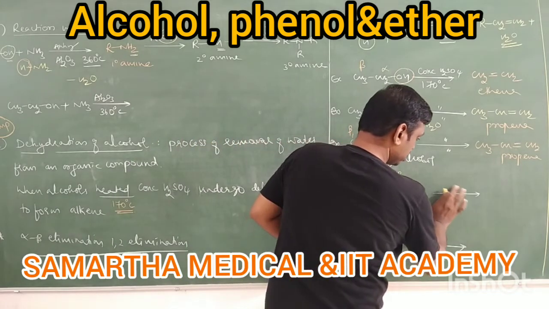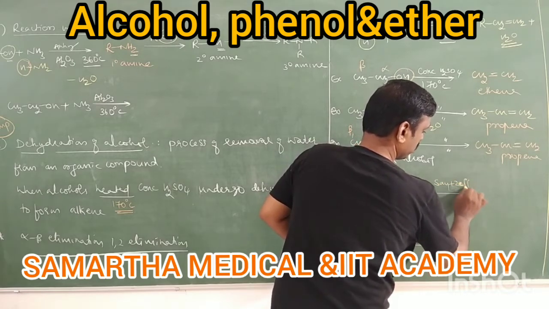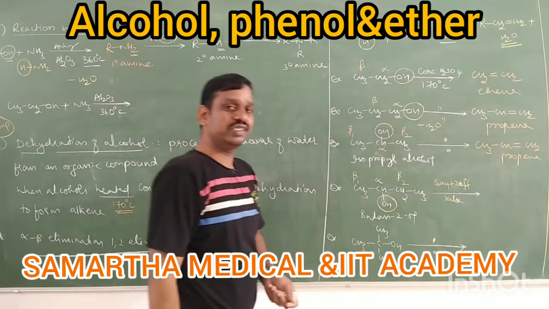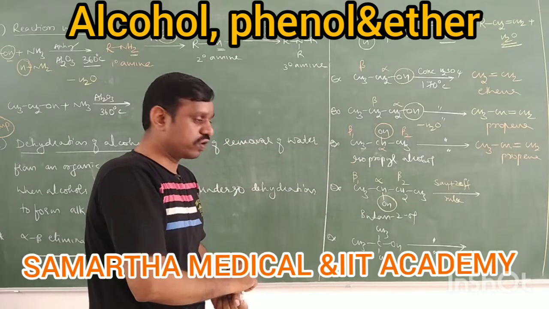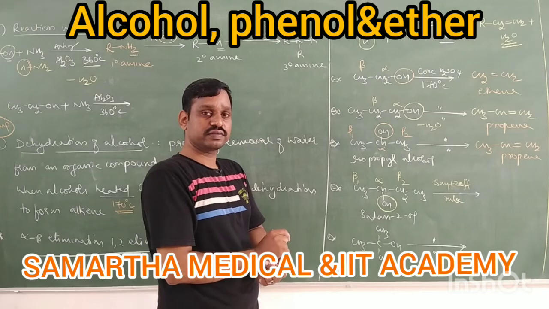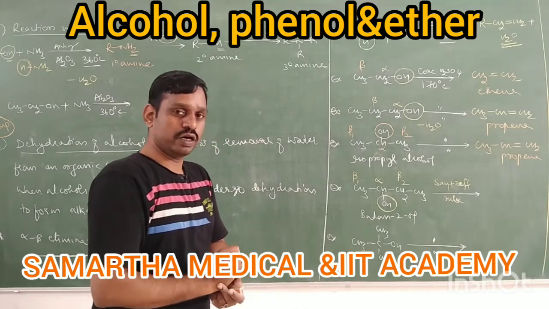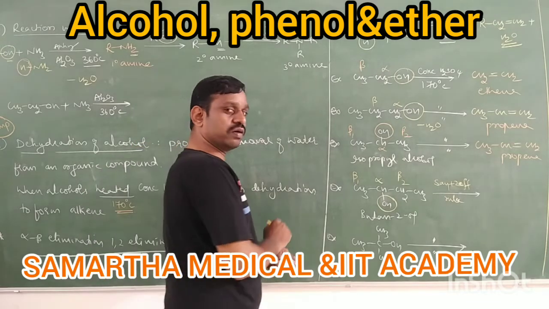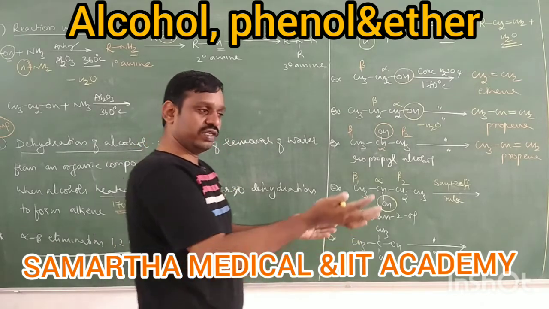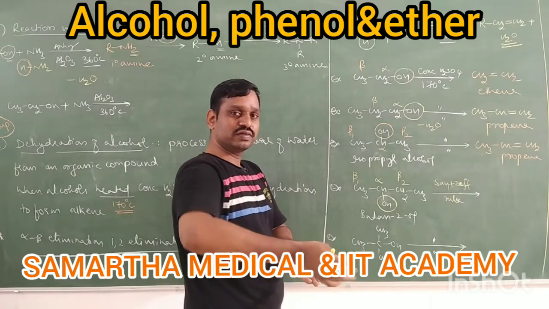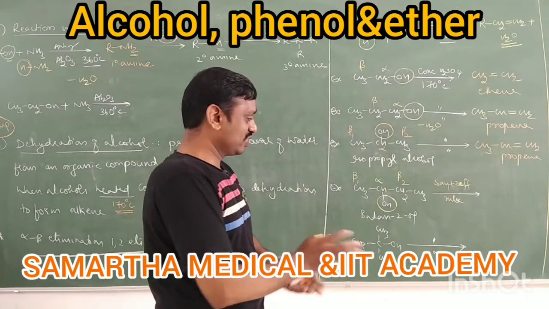What is the Saytzeff rule? It is also called the Zaitsev rule. We have studied the statement in the haloalkane topic, but there I gave one hint, like a tagline. What is the hint for the Saytzeff rule? Poorer become poor. Do you know the meaning of poorer become poor? Poorer means those who are poor people in society. What is it in Kannada? Baduru. The poor become poorer. So, like that, poorer become poor.